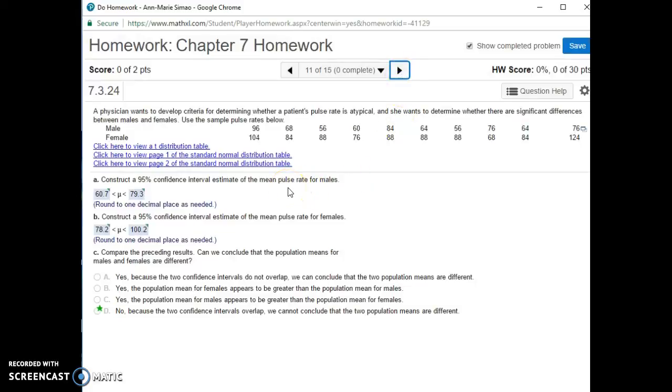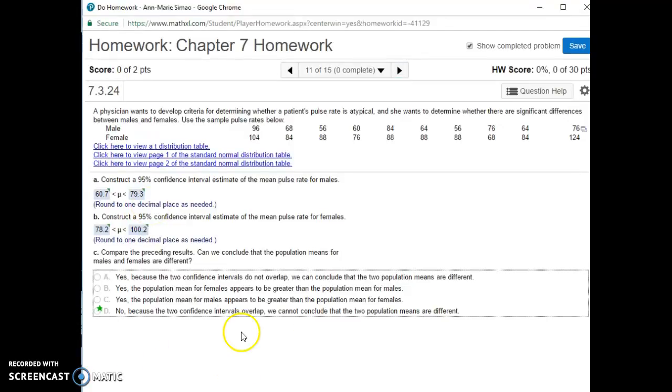So on this one, a physician wants to develop criteria for determining whether a patient's pulse rate is atypical, and she wants to determine whether there are significant differences between male and female. Use the sample pulse rates below. So we're going to have a sample of males and we're going to have a sample of females. They're going to want us to construct a 95% confidence interval of the mean pulse rate for males and the mean pulse rate for females.